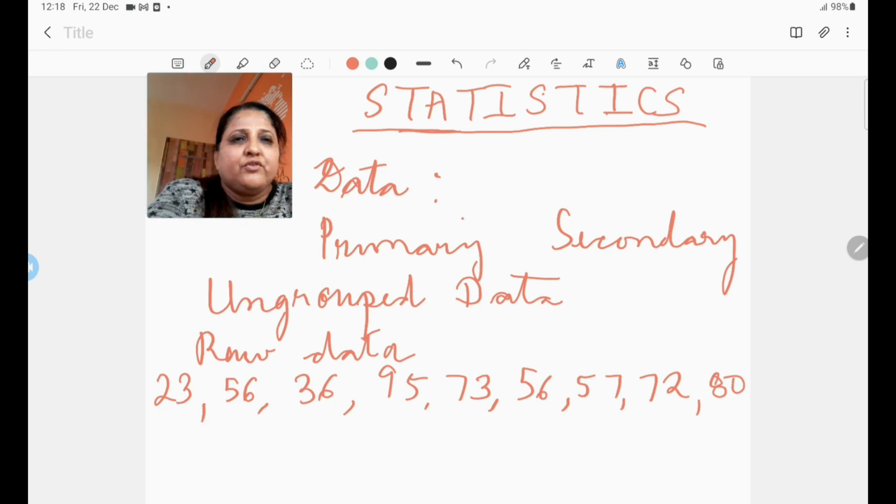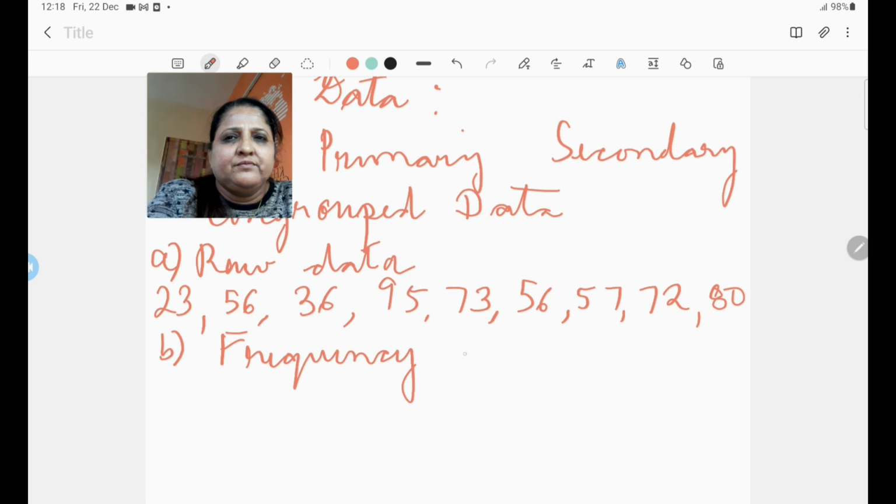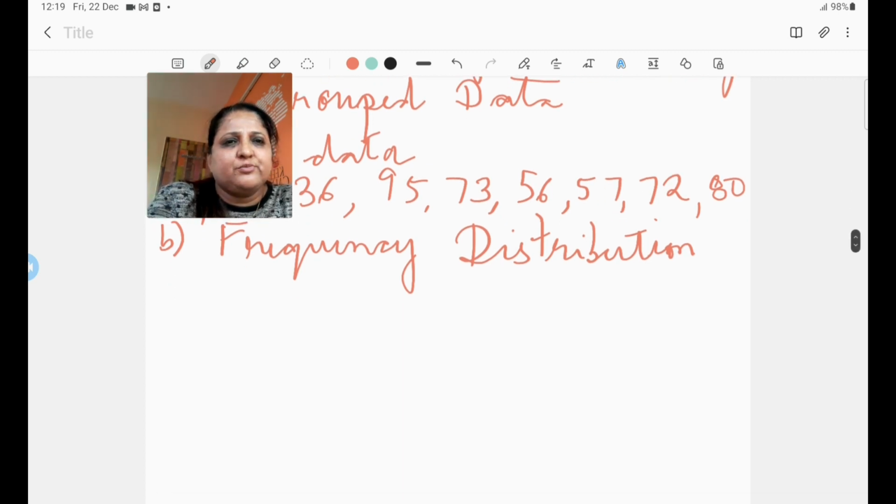Now, we also draw a frequency distribution table for the raw data because suppose one mark gets repeated many times. Instead of writing that number so many times, we mention the frequency of that particular data. So, we construct a frequency distribution table for studying such kind of data. What's the meaning of frequency basically? It is the number of times the item comes in the table. So when the number of items is large, then we can convert it into a tabular form, which is called the frequency distribution table.